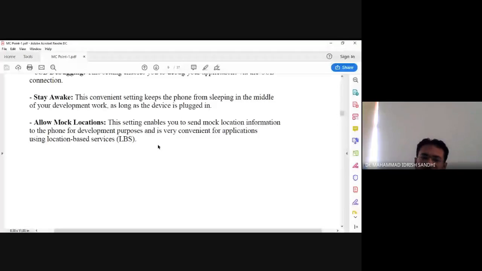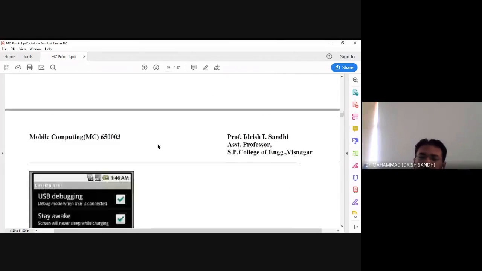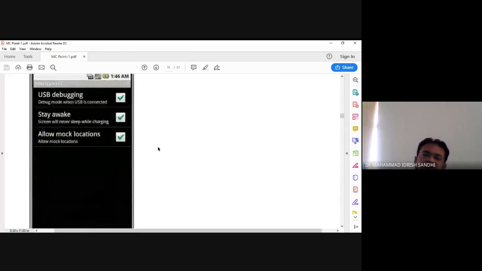This setting enables you to send mock location information to the phone for development purposes, and it is very convenient for applications using location-based services, that is LBS.